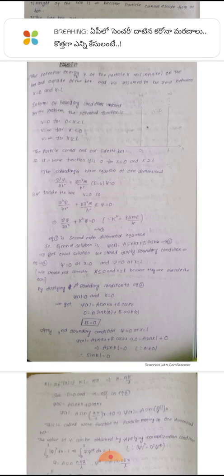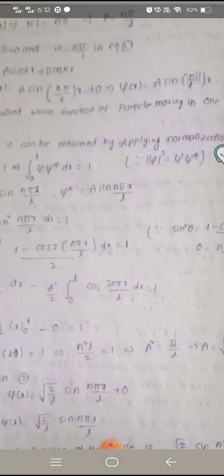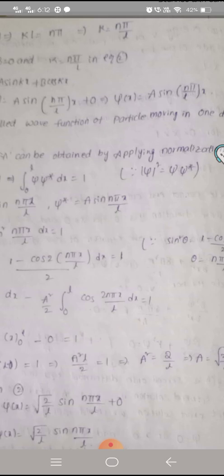So x less than or equal to 0 and x greater than or equal to L are not considered because they are outside the box. We apply the first boundary condition, and we get b is equal to 0, and from the second boundary condition we get k is equal to n pi by L. By substituting these two, we get psi of x is equal to a sin n pi by L into x. This is called the wave function of the particle moving in a one-dimensional box.